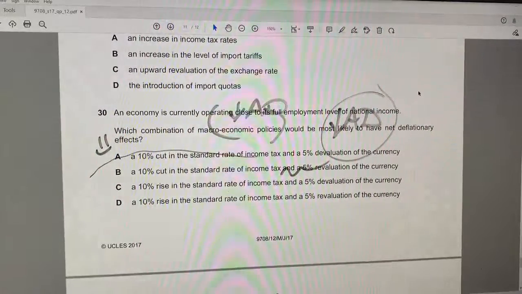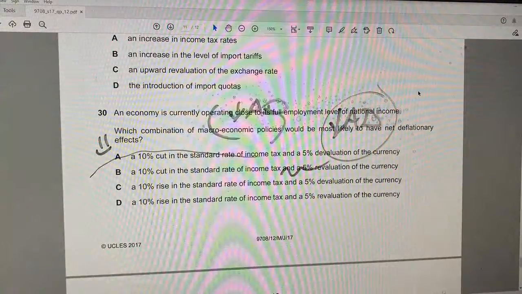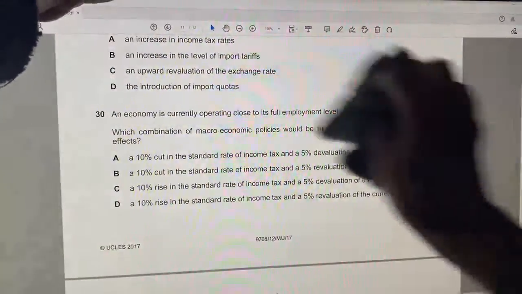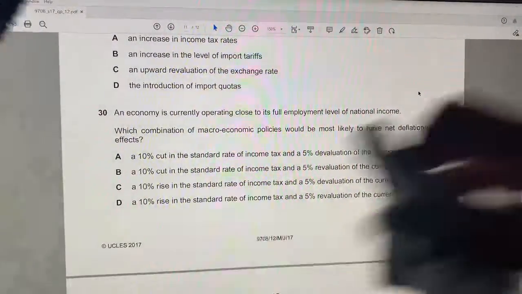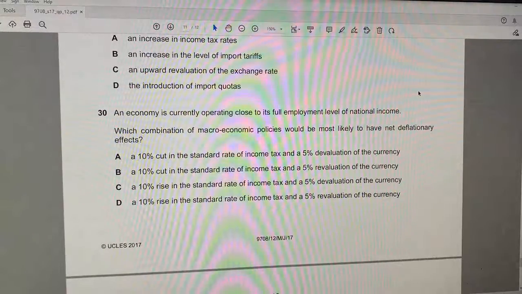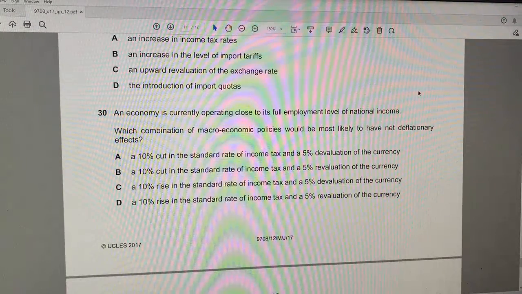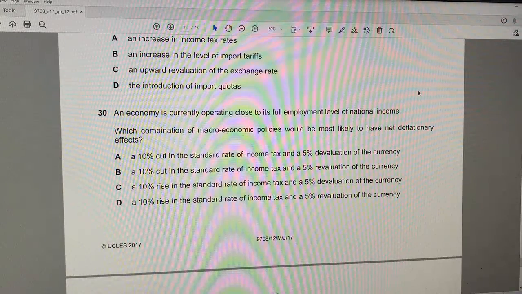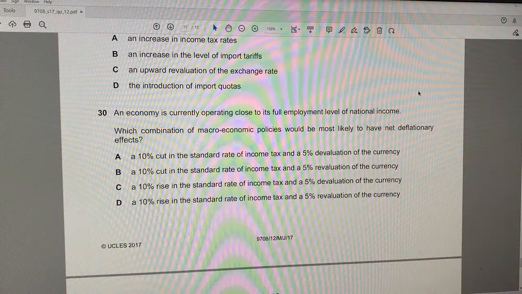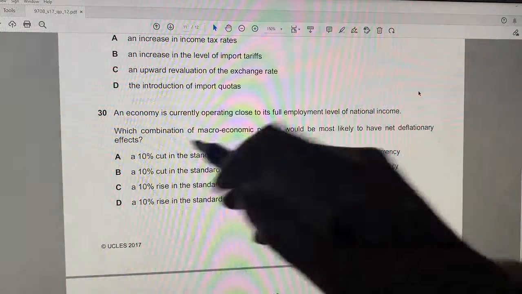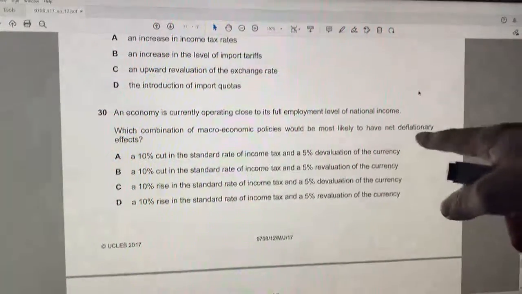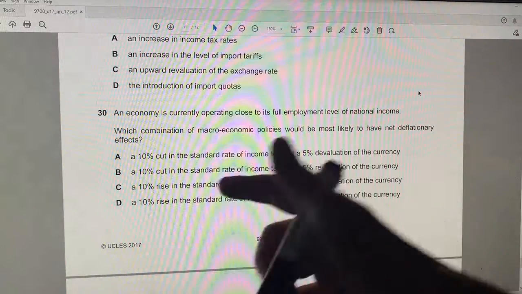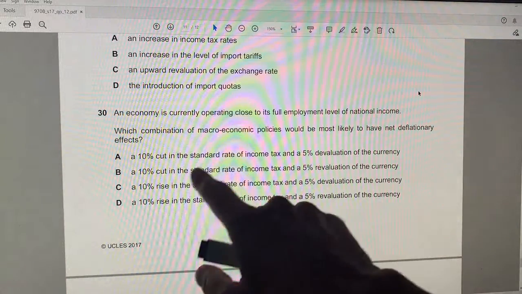Question 30 says, an economy is currently operating close to its full employment level of national income. Yay. Which combination of macroeconomic policies will be most likely to have a net deflationary effect? So deflationary. So we want to reduce aggregate demand, basically. They want to avoid inflation.